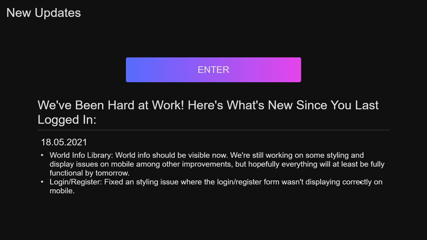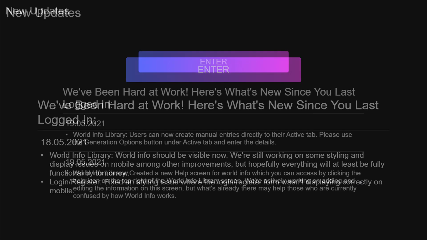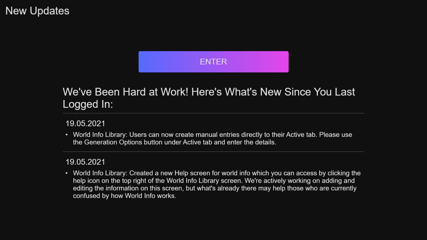Today is the 19th of May 2021. Two days ago, Latitude introduced the first game update since the scandal. In this update, the World Info interface has been restructured to accommodate easier access. By the way, a video on World Info, a tutorial, is coming soon. At first, Latitude messed up a little bit and accidentally hid all the World Info for user scenarios. You could still find it if you knew where to click. Today, as we can see, this issue was supposedly fixed.